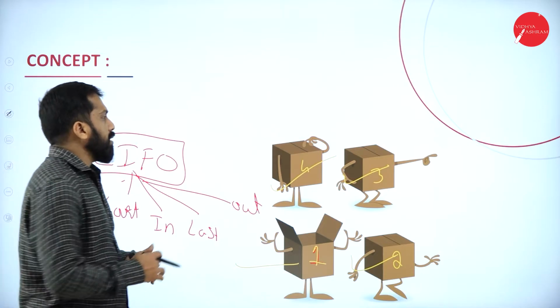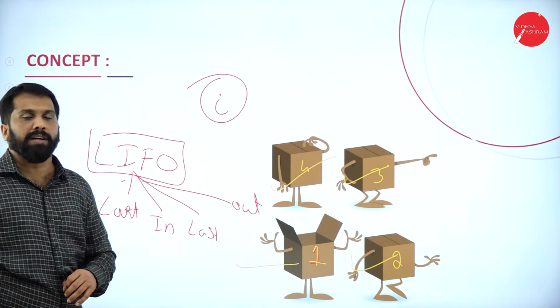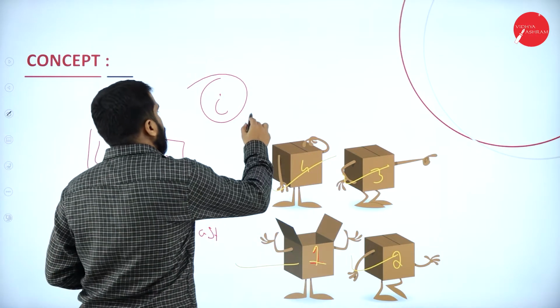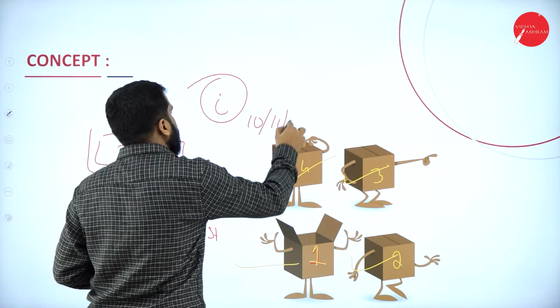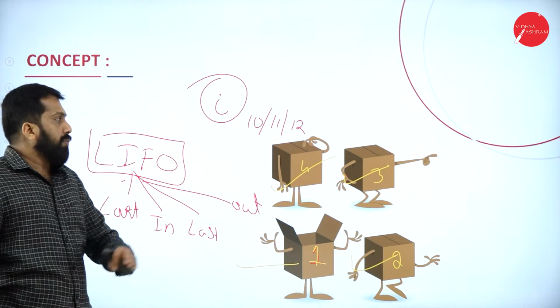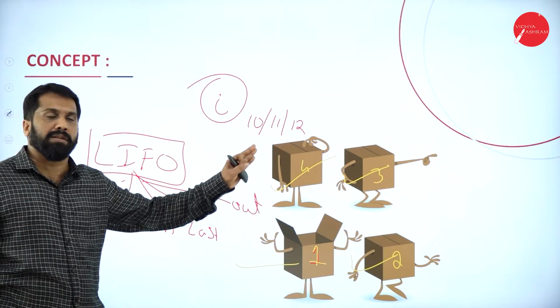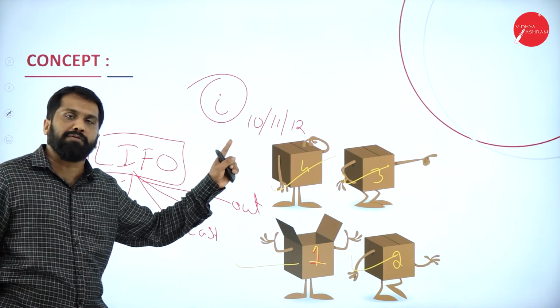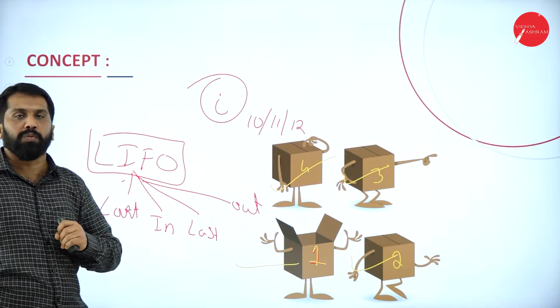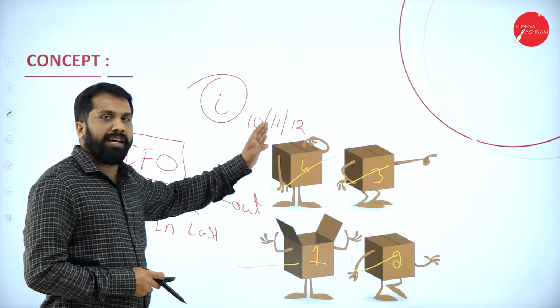Let's go for your iPhone. Normally we have iPhone 10, iPhone 11, and iPhone 12. Now, which one will you go for? Right now in the market, iPhone 12 is available. Will you go for 11? Will you go for 10? The answer is no. Why? Because this one came first, later 11 came.